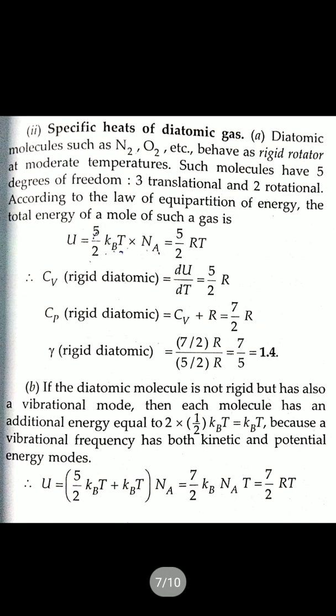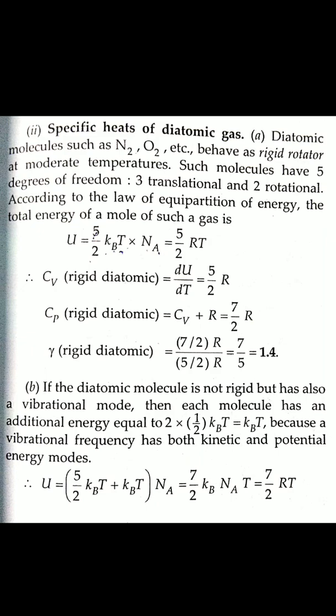Now we find out Cv. Cv equals du by dt, that is equal to 5 by 2 R. Cp equals Cv plus R, that is 7 by 2 R, and gamma equals 1.4. This is for a diatomic molecule that behaves as a rigid rotator at moderate temperature.